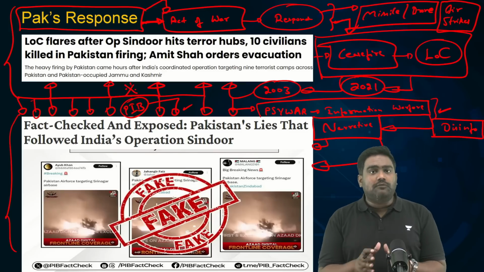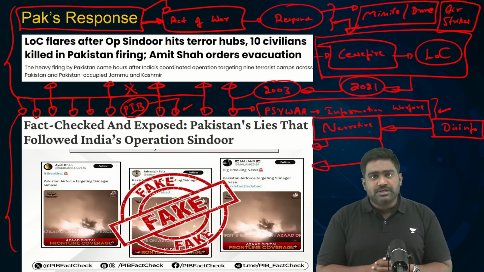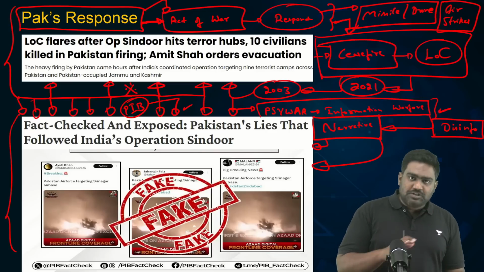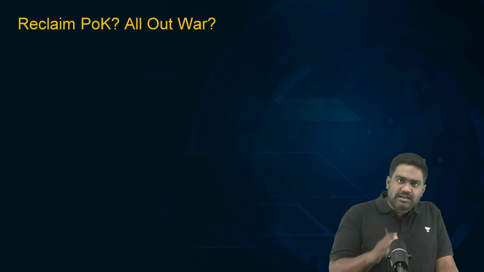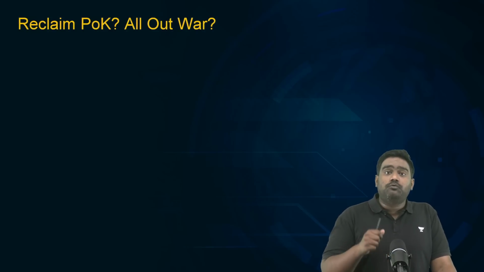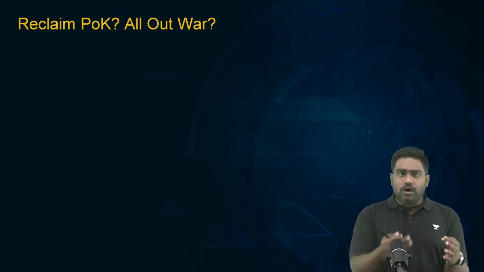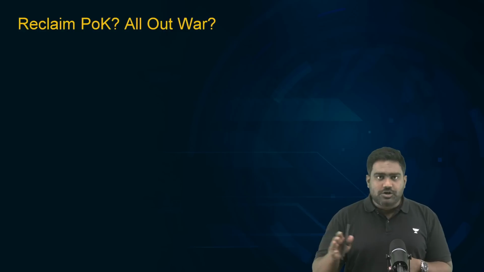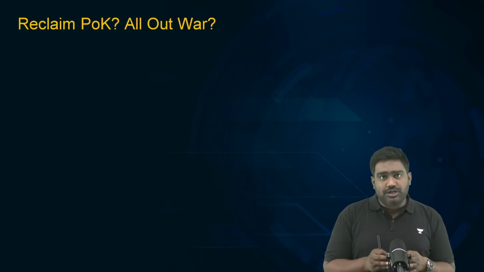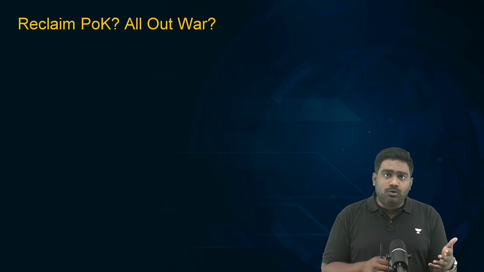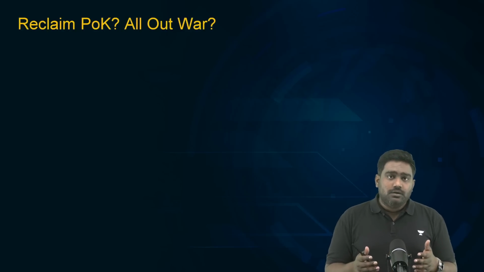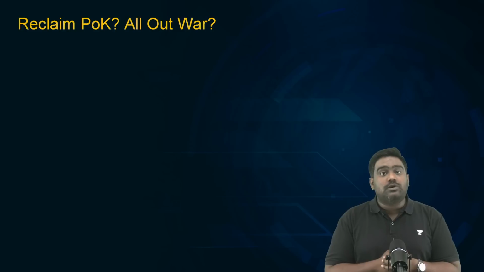But however, there are conflicting reports regarding some of the fighter jets, but we have not received any official word from the government of India. So Pakistan's response is very clear. As I said, it is likely to retaliate, likely to respond. But what would be the scale of it? Would it just be symbolic, as we saw after Balkot airstrikes, just to prove a point, just to cater to its domestic audience? Or would it be a major escalation which could possibly breach the threshold and result in a much wider and a much larger conflict? Such a conflict would be fought under the shadow of nuclear weapons. Don't forget, Pakistan has tactical nukes.